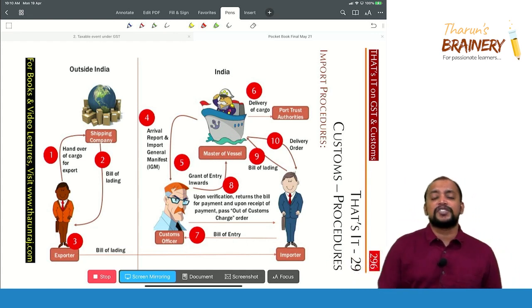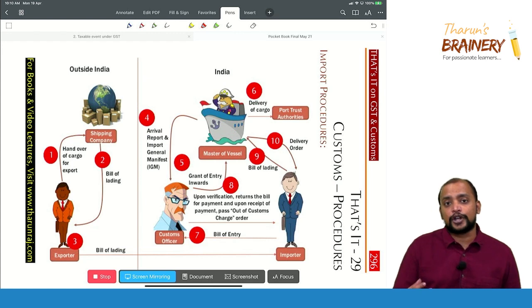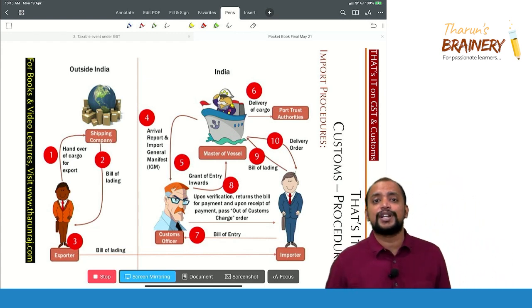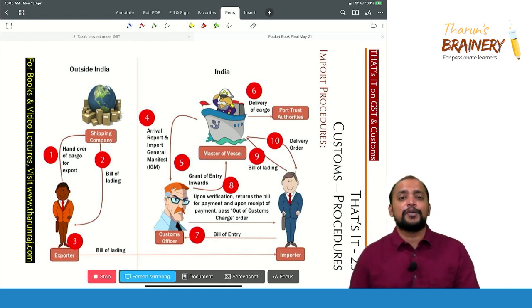So the document which will be filed by the person in charge at the time of bringing the goods into India, the document that contains the details of the goods in the conveyance, is known as import manifest, arrival manifest, or import report.